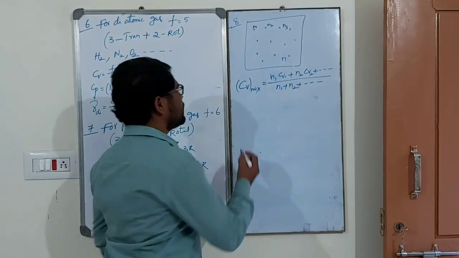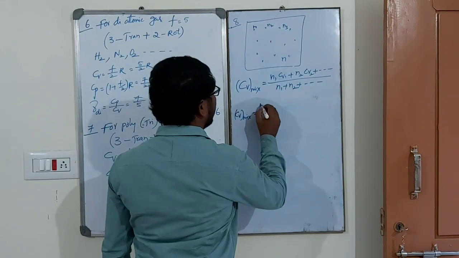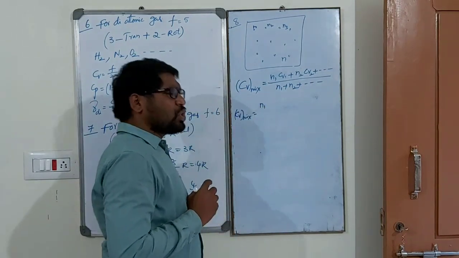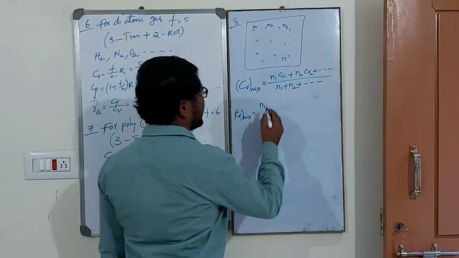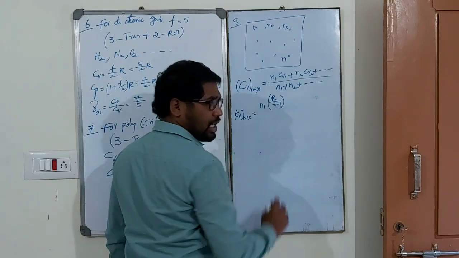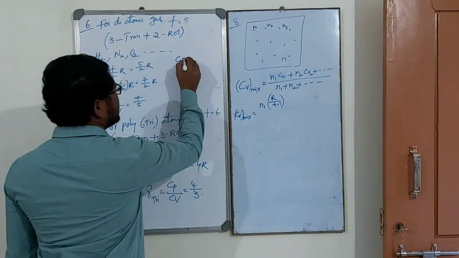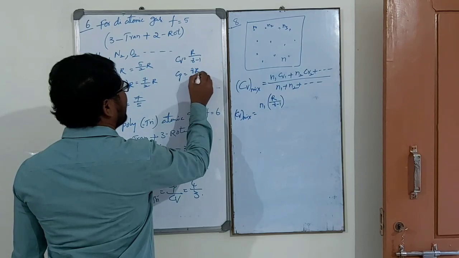Now Cv of the mixture. What is Cv in terms of the universal gas constant? Cv is written as R by gamma minus 1, and Cp is equal to gamma R by gamma minus 1.